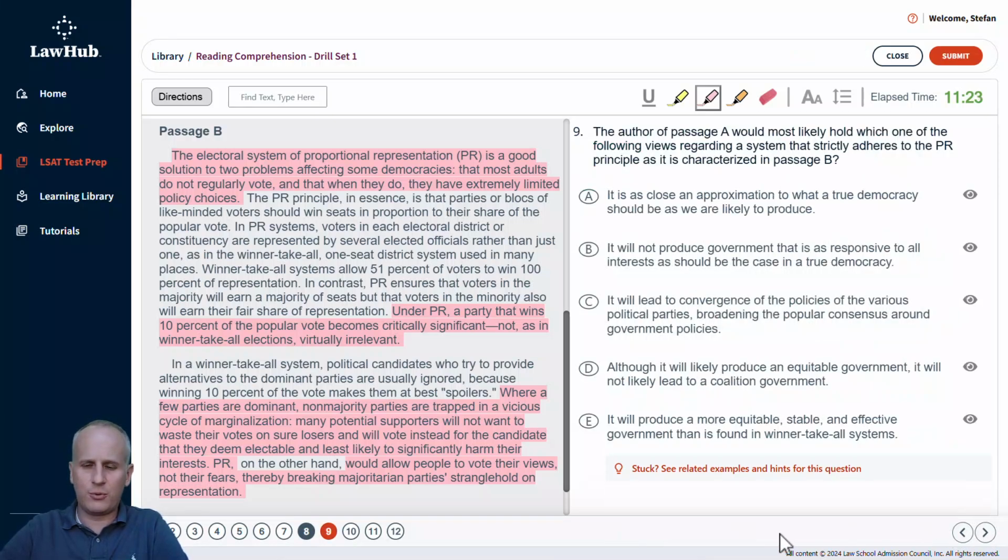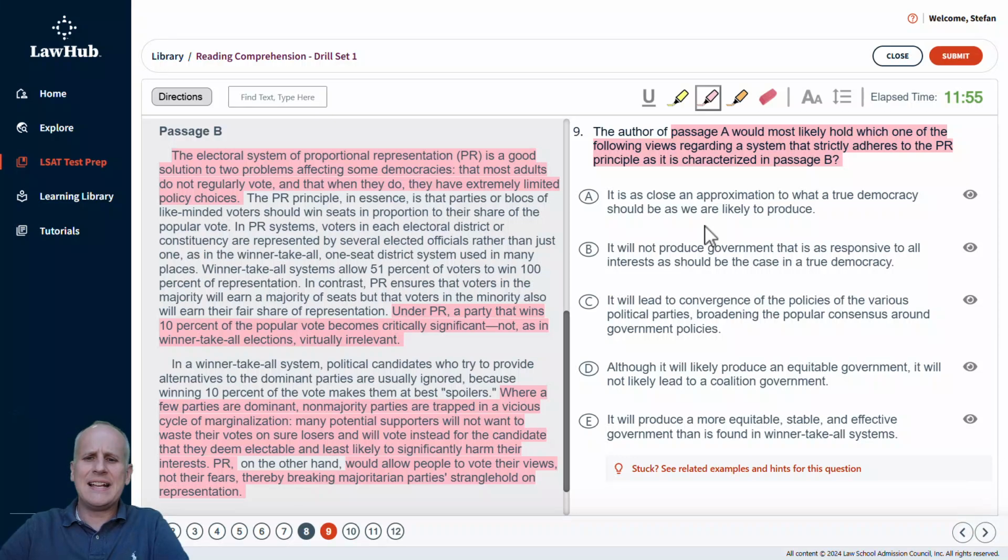So let's continue to question 9. And it reads, the author of passage A would most likely hold which one of the following views regarding a system that strictly adheres to the PR principle as it is characterized in passage B. So we'll just highlight this bit here, and you want to predict in your own mind. And you might recall that passage A was for the winner take all, and passage B was for the proportional representation. So we're going to look for something that says A wouldn't necessarily agree with proportional representation.